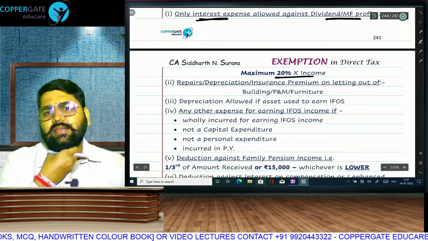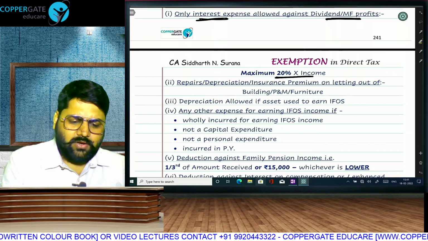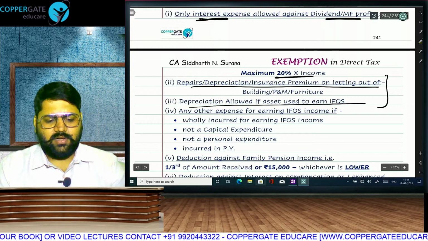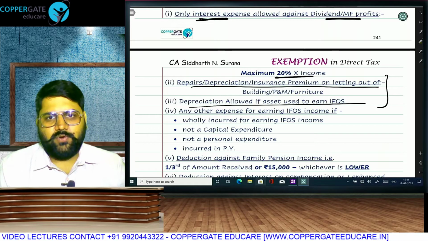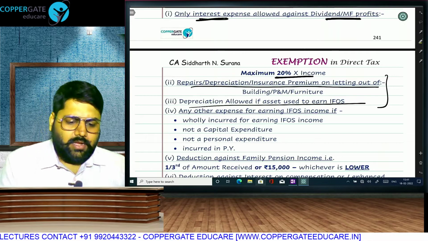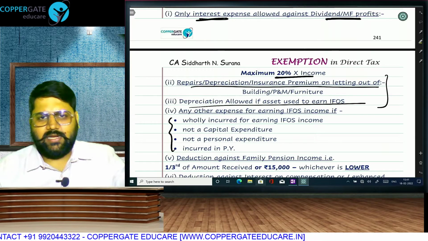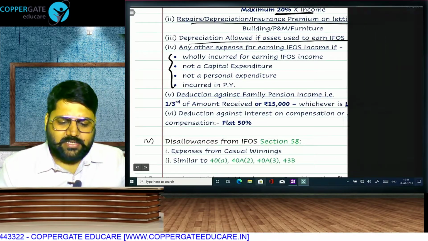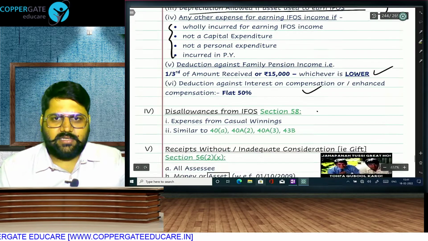If there are general expenses like 30, 31, 37, 1, 32 in PGBP, then all those repairs, depreciation, insurance premium, all those expenses which are incurred for earning IFOS. One general line I can tell you: any expense incurred for earning IFOS will be allowed. And if these PGBP criteria are fulfilled, the expense will be allowed. Not capital, not personal, incurred for IFOS, it will be allowed. That's the general criteria. Family pension deduction we already saw, and interest on compensation 50% deduction we already saw.